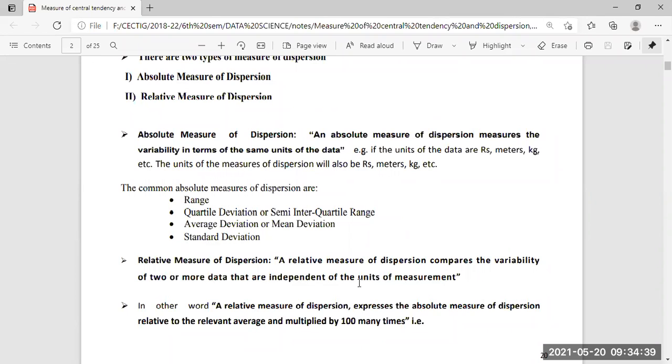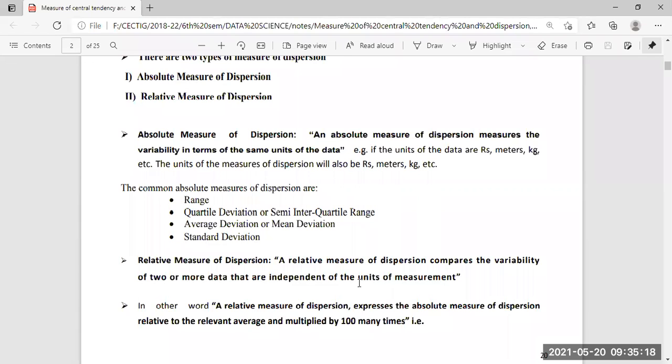Whereas in the case of relative measurement of dispersion, what is it called? When the variability of two or more data sets is independent of the units of measurement. So here the units for n number of data sets may be different or are different. Absolute means the units need to be the same, and relative measurement of dispersion means that the units of measurement are different.